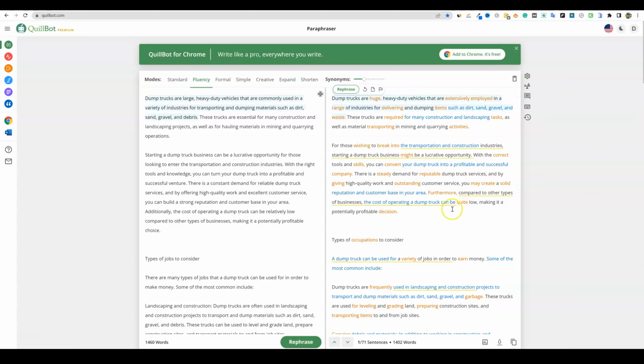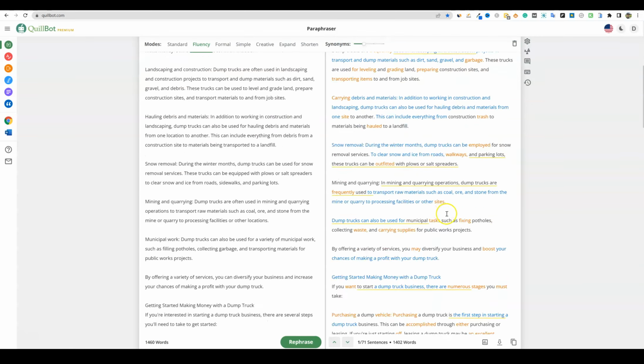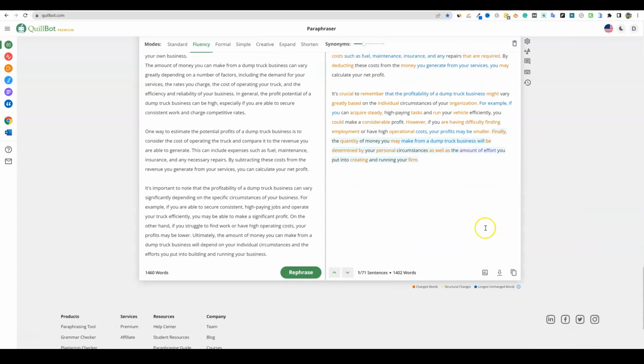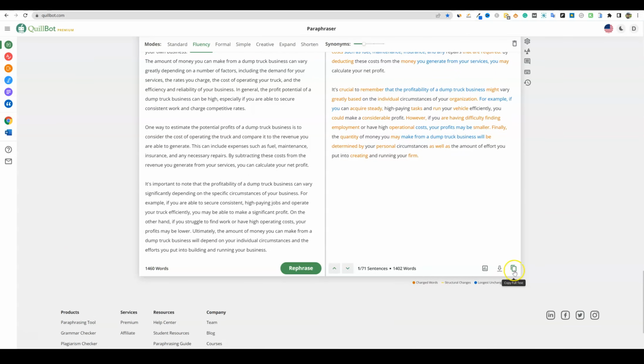If you want it to change more of the content, you would just move this dial over here to the right. But I'm just going to go with the first one right there. And that's how fast it is. It's saying that we have only 1,400 words now after it went and condensed some things down for us. And we're going to go ahead and copy this.